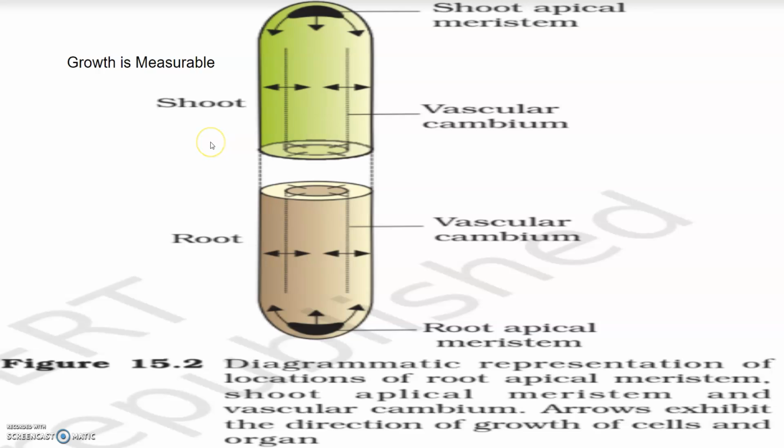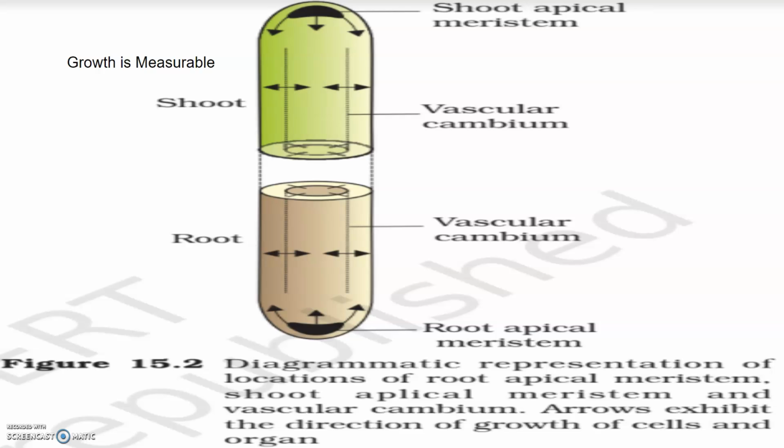We can say that growth is measurable. So at cellular level, growth is the increase in the amount of the protoplasm. It is difficult to measure the increase in the protoplasm, but increase in the cell number and cell size can be measured. So the parameters which are used to measure growth are increase in the fresh weight, dry weight, length, area, volume and cell number. All parameters are not used for every kind of growth.